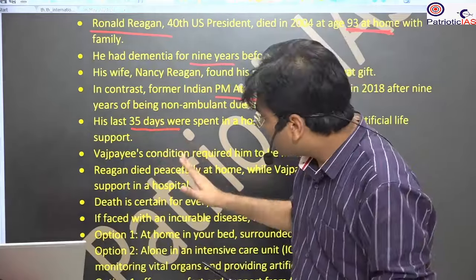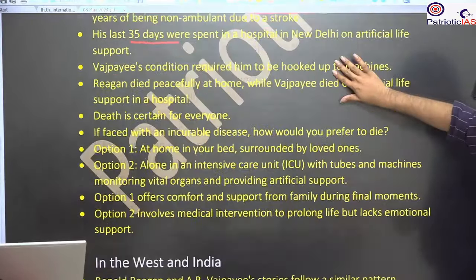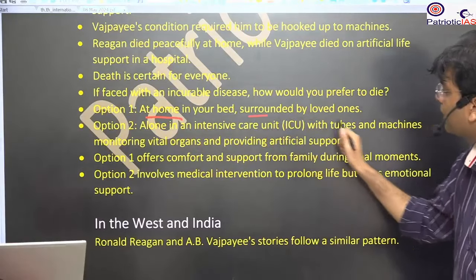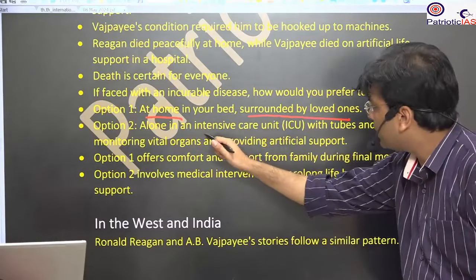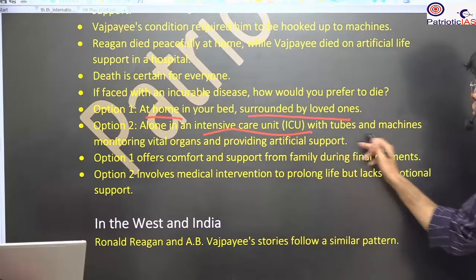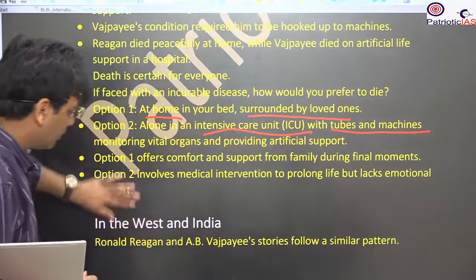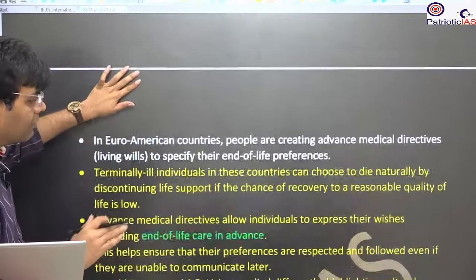So the debate going on here is which option we should opt for, whether to be at home surrounded by your loved ones, or at the hospital in the ICU with tubes and machines around you. The debate is not new. It has been going on for many years, and there have been so many cases.